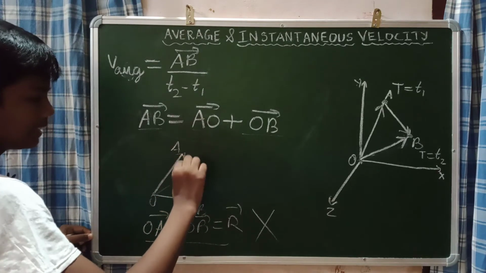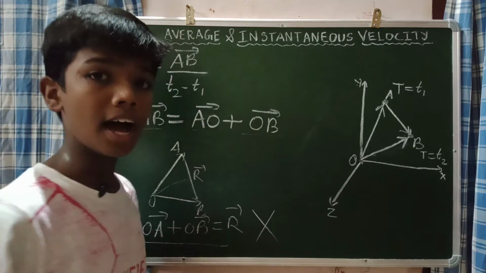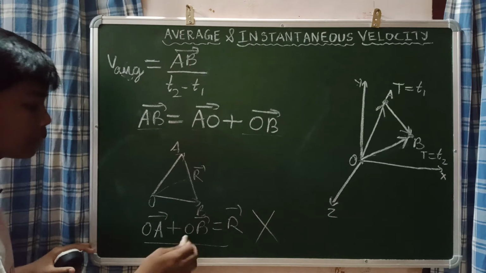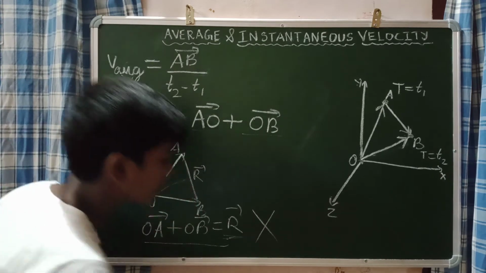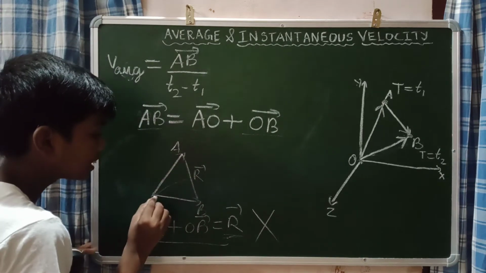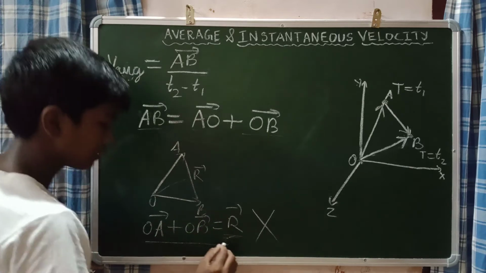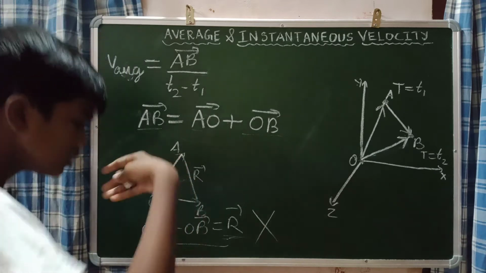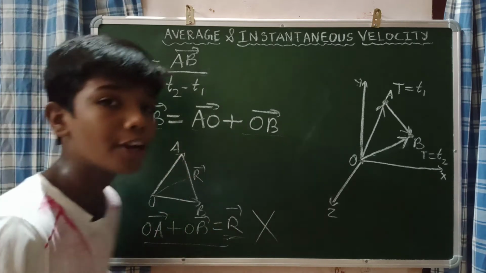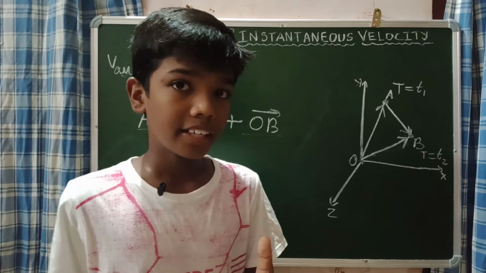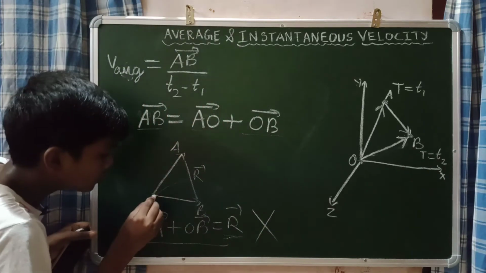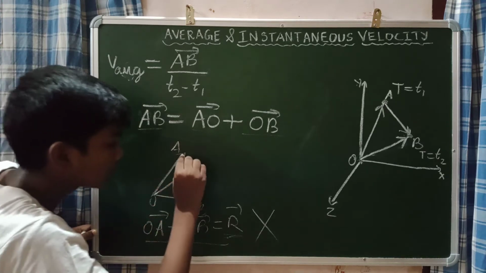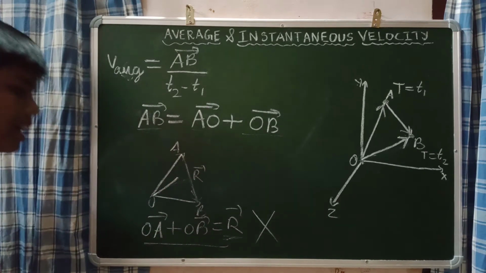But the resultant here looks like a triangle rule. So the OA vector plus the OB vector will not be the resultant vector, because the tails coincide.